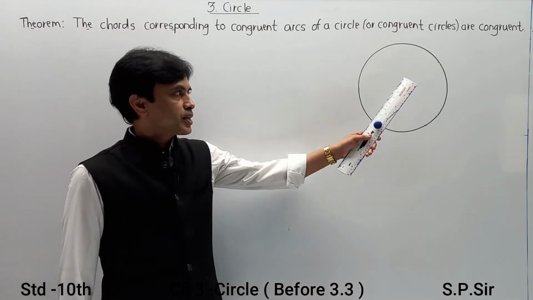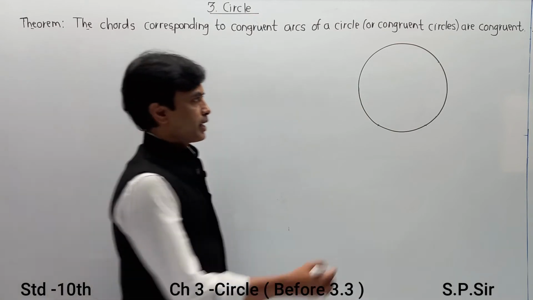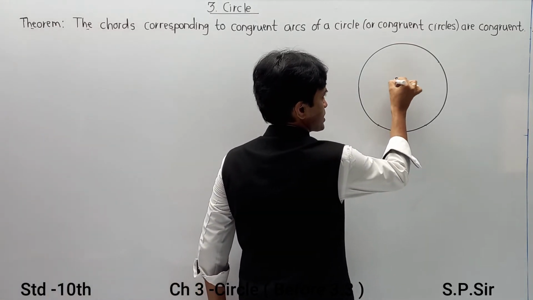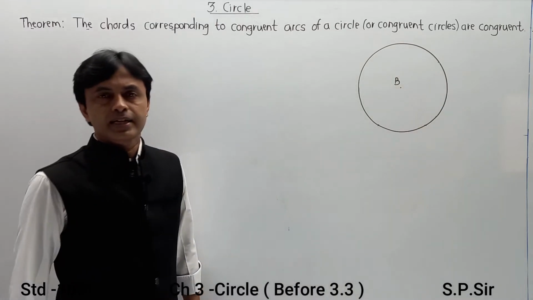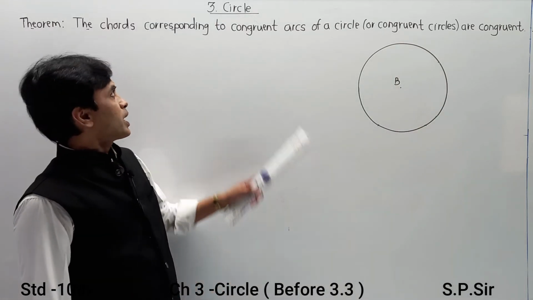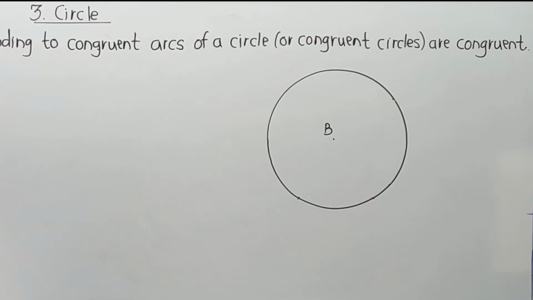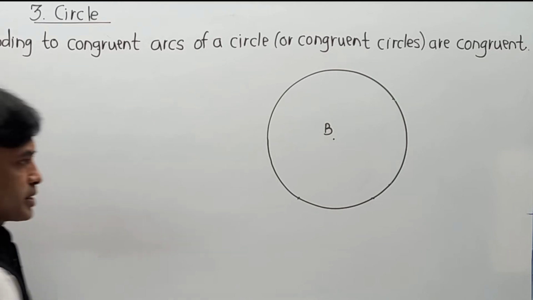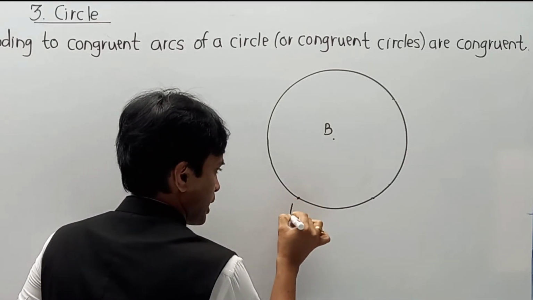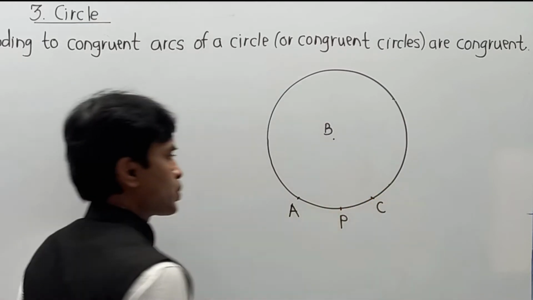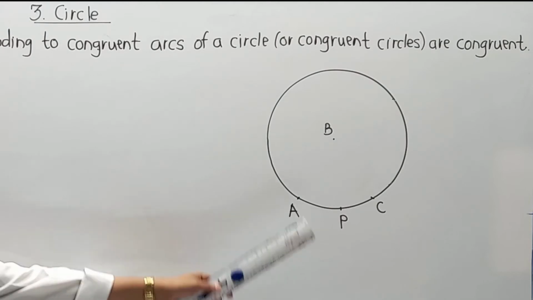So now friends, we have drawn a circle with center B. As per the condition, we have to take congruent arcs, so I am going to take two arcs. One is arc APC, which is drawn over here.